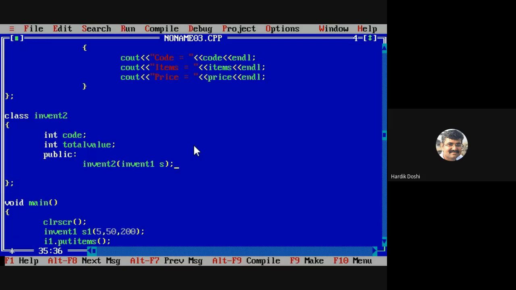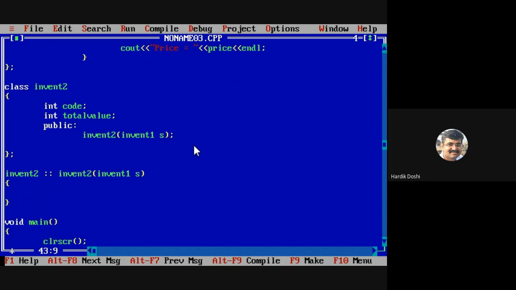So can I say, let me define this constructor outside the class. Invent2 scope resolution Invent2, and passing argument Invent1 as S. अभी यहाँ पे मुझे वो लॉजिक लिखना है. कौन सा? Code is equals to S dot code.